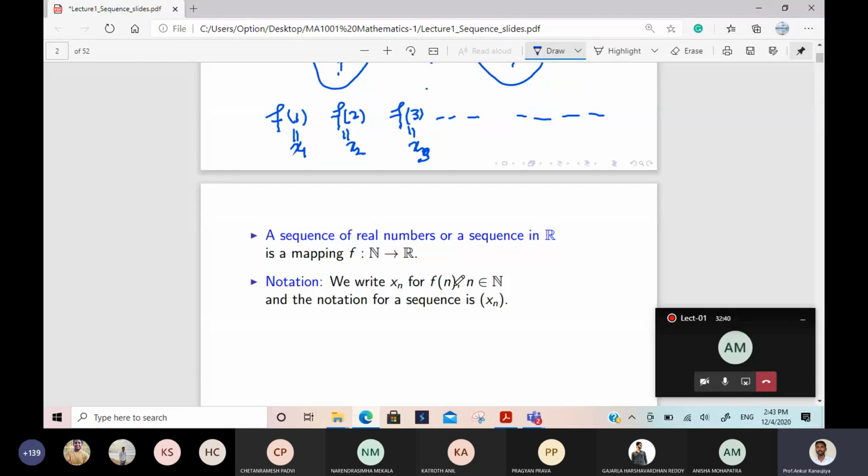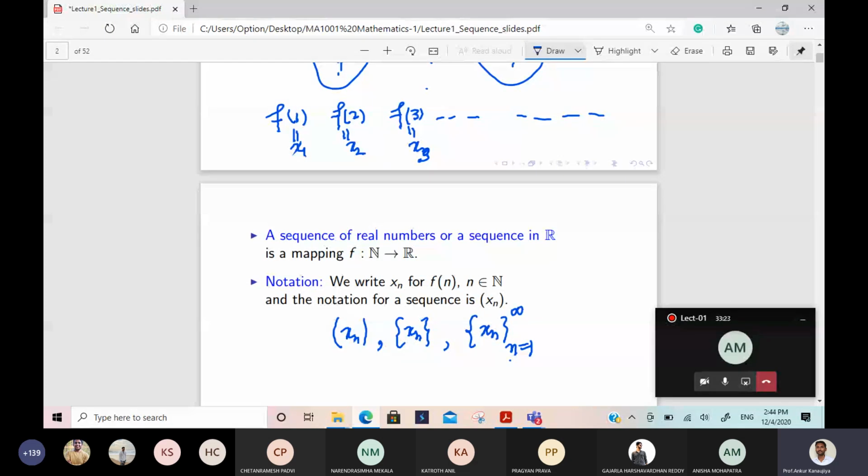And in the shortcut notation, the more popular notation for a sequence, in this bracket just write xn, and it is clear from this notation that n is running from 1 to infinity. That means n is a natural number only. So even if you do not mention that n belongs to the natural numbers, the notation itself says that n is a natural number. Some people write it like this also, or you can write n from 1 to infinity, that is all natural numbers. So all are notations for the sequence.